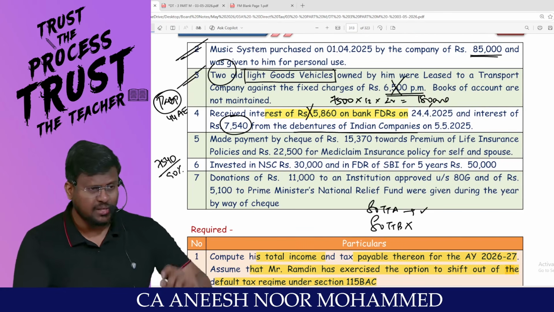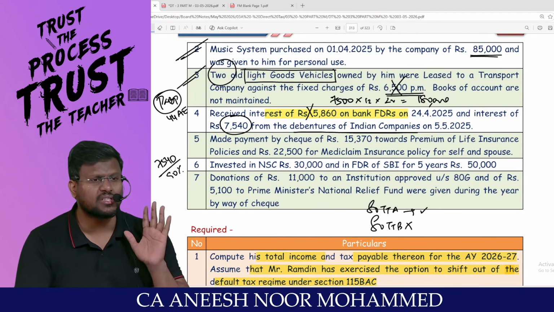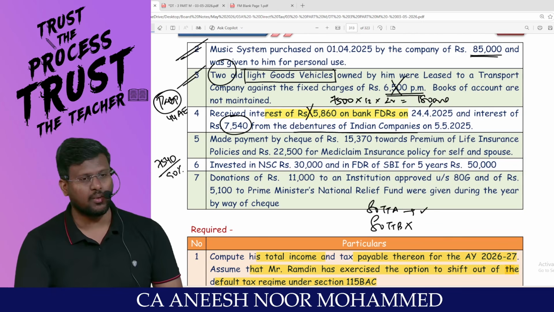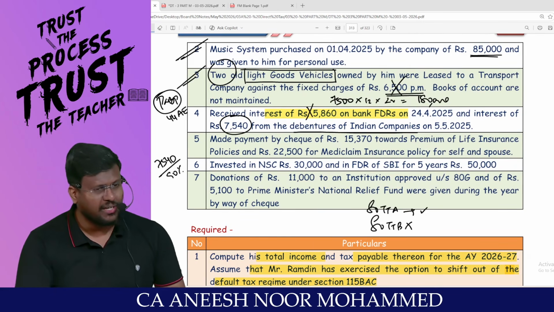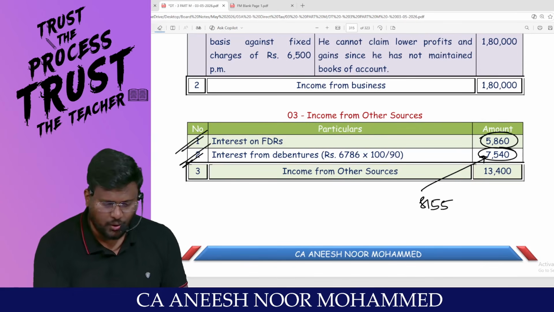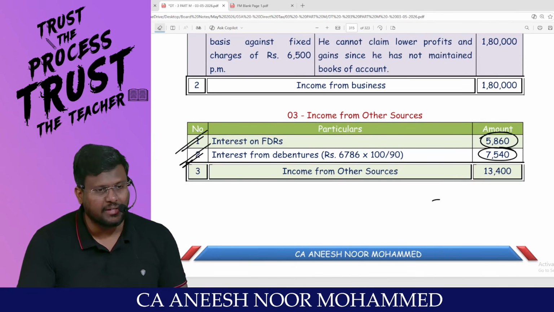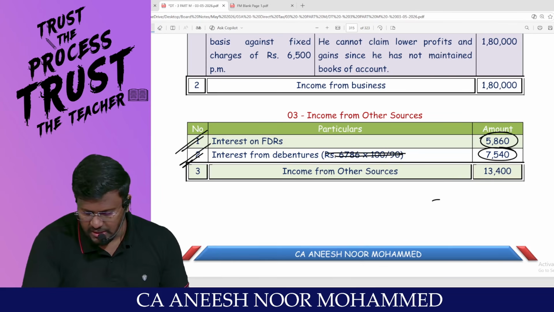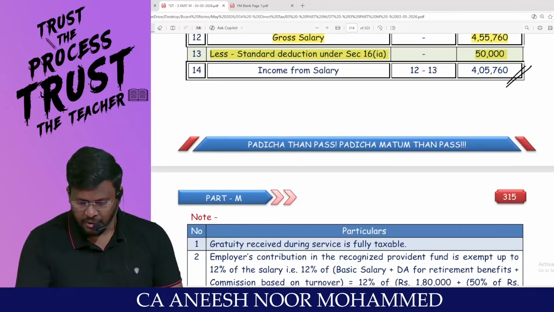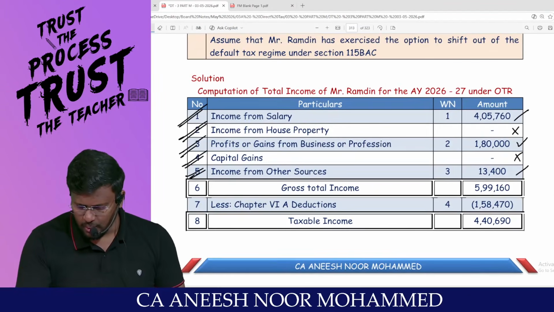Now, under section 193, 10,000 rupees is the threshold limit for TDS. Am I right, sir? You go and check the limit if you are having any doubt. So the company would not have deducted TDS at all. So this 7,540 you have to write in full. Please don't apply the TDS, man. So this is, sir, put it in the dustbin. IFOS is 13,400. Am I right, sir? So my dear lovable students, 13,400 is IFOS.